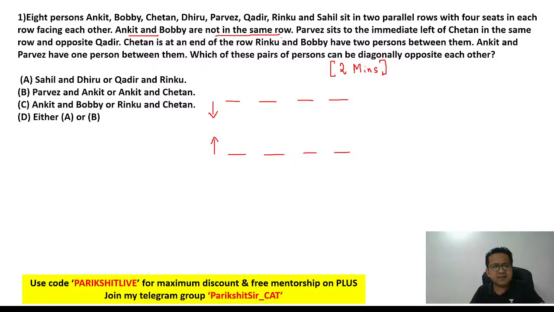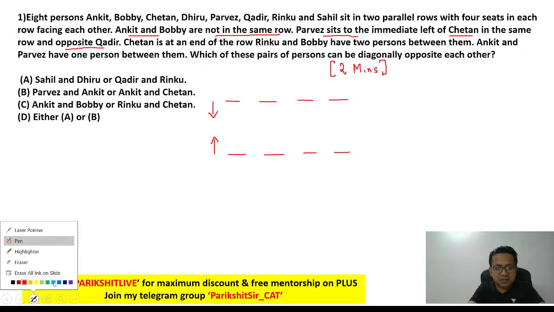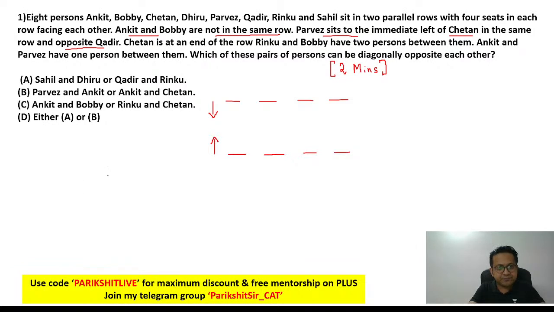Okay. Let's look at the next line. P sits to the immediate left of C in the same row and opposite Q. Now again, multiple possibilities. P is to the immediate left of C. Multiple possibilities, right? And opposite Q. Multiple possibilities. So I will again hold on. Not the best statement to get started with.